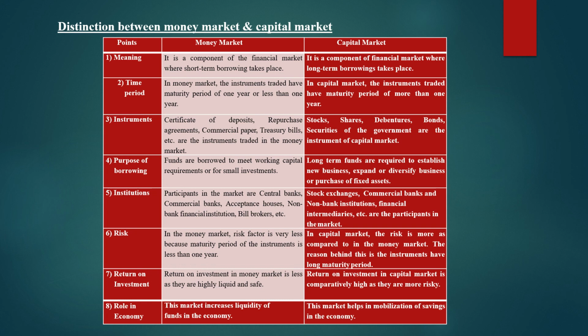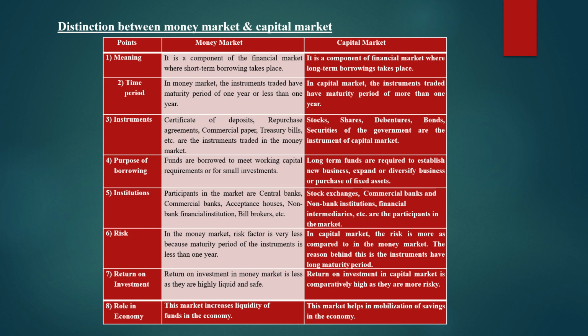So in the previous video, we had seen that in the money market, the instruments are usually traded for a minimum of 1 day or a maximum of 1 year. Whereas in the capital market, the instruments are traded from 1 year till 10 years or even more than 10 years. Then the third difference is instruments.